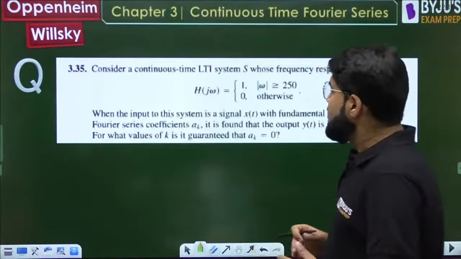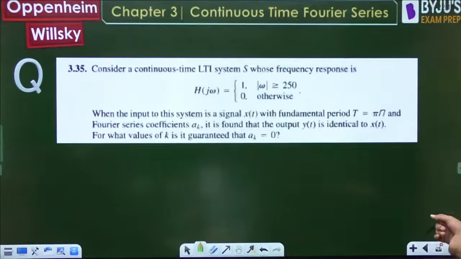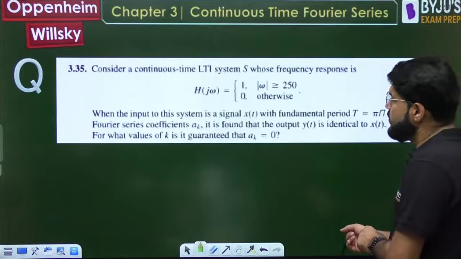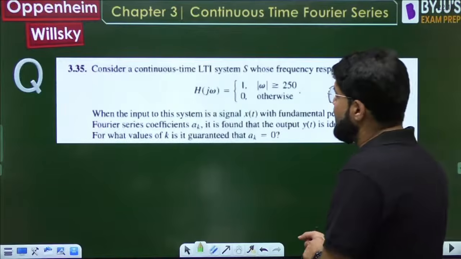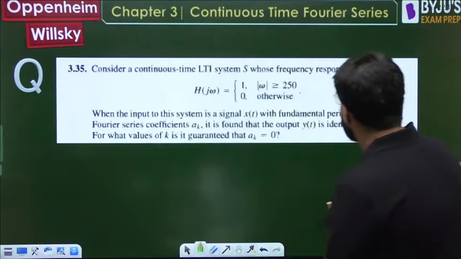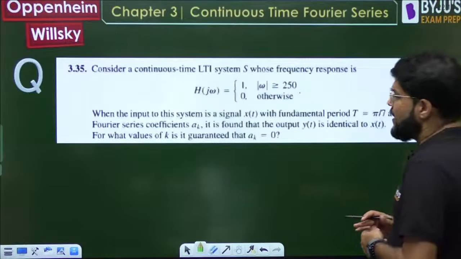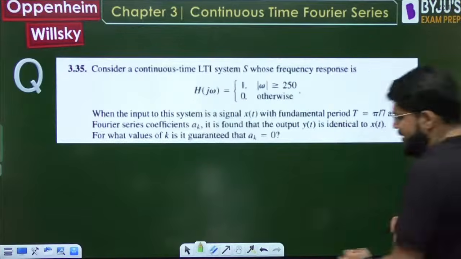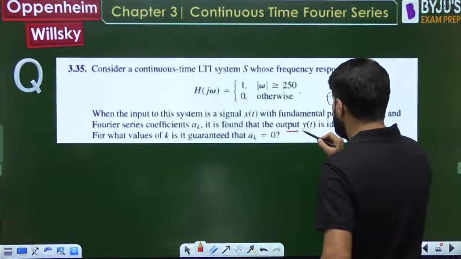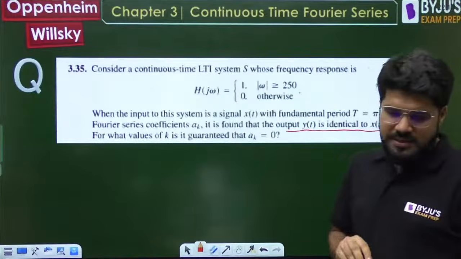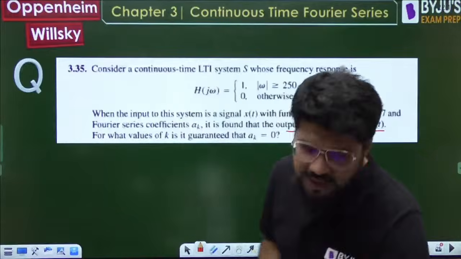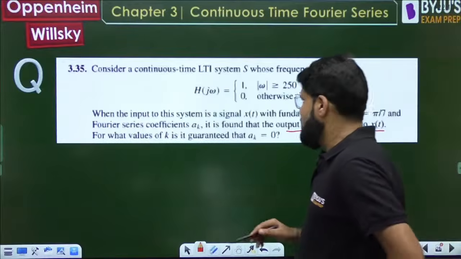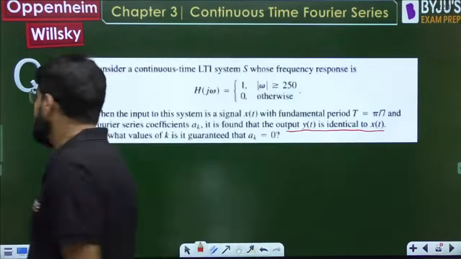Okay, consider a continuous time LTI system whose frequency response is given to you: H of j omega equal to 1 for mod omega greater than 250, otherwise 0. When the input to the system is a signal x(t) with fundamental period pi by 7 and Fourier series coefficients a_k, it is found that the output y(t) is identical to the signal x(t). For what values of k is it guaranteed that a_k will be equal to 0?